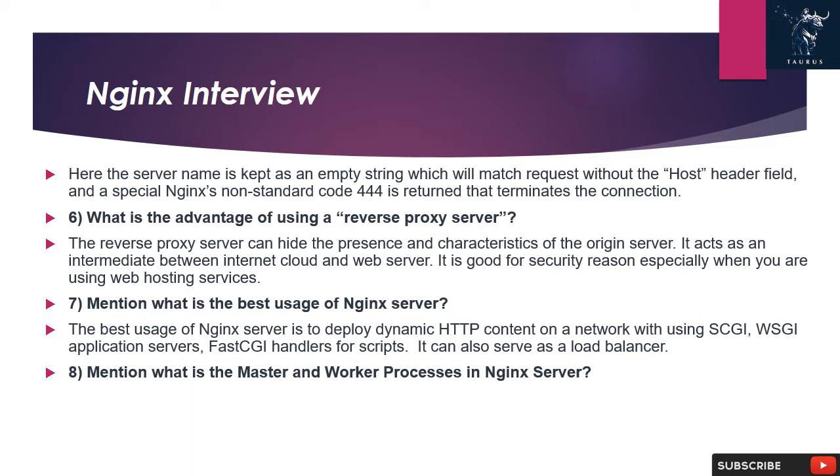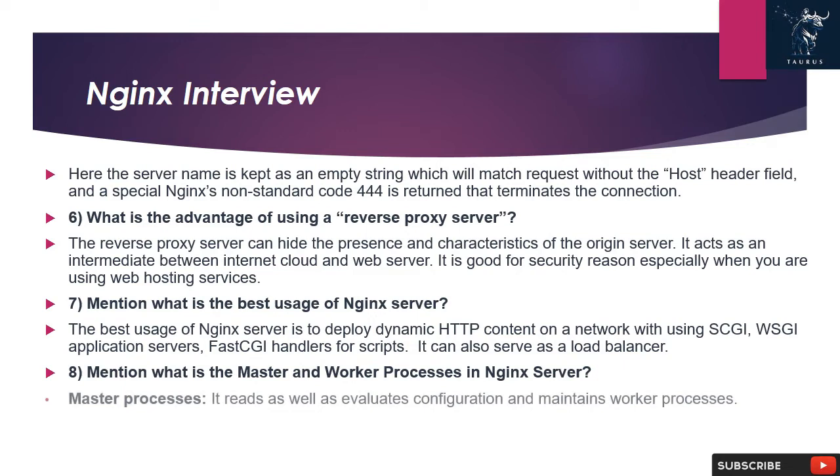7. Mention what is the best usage of Nginx server. The best usage of Nginx server is to deploy dynamic HTTP content on a network using SCGI, WSGI application servers, and FastCGI handlers for scripts. It can also serve as a load balancer. 8. Mention what are the master and worker processes in Nginx server. The master process reads and evaluates configuration and maintains worker processes. Worker processes actually do the processing of the requests.